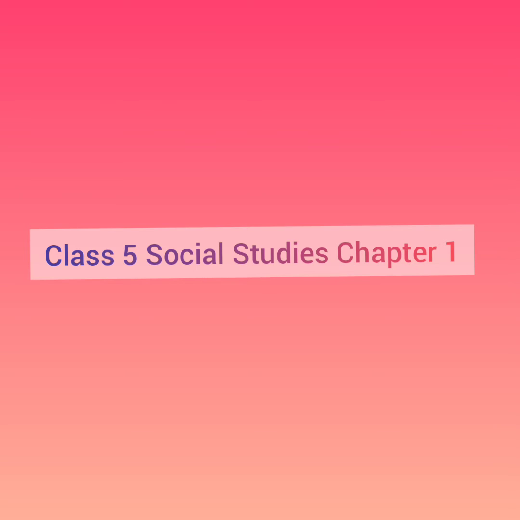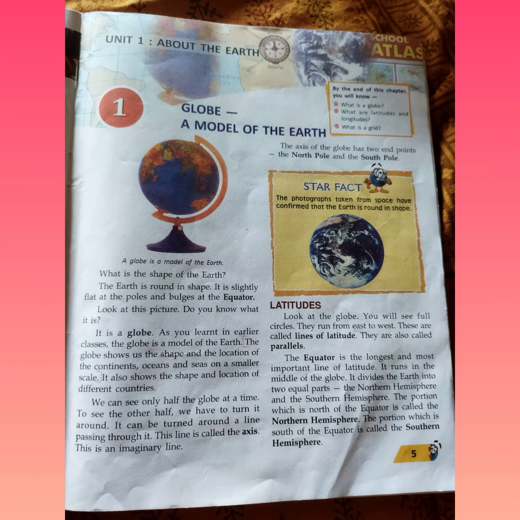CBSE Class 5th Social Studies, Lesson number 1: Globe, a model of the Earth. What is the shape of Earth? The Earth is round in shape. It is slightly flat at the poles and bulges at the equator.